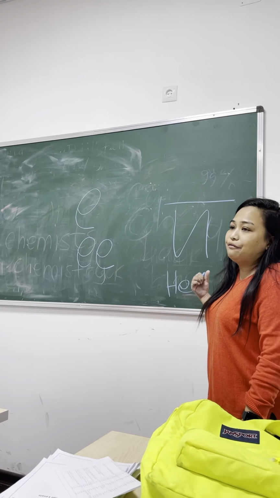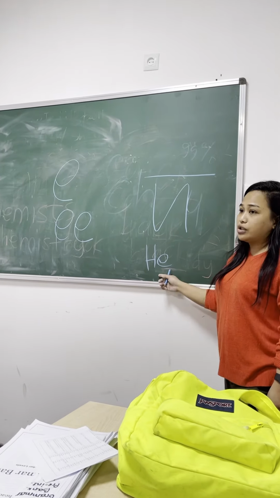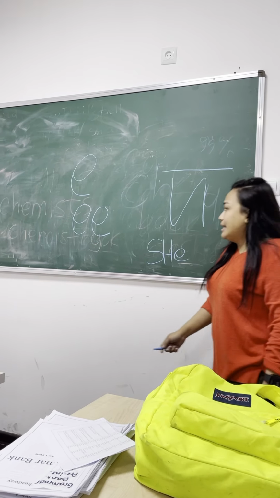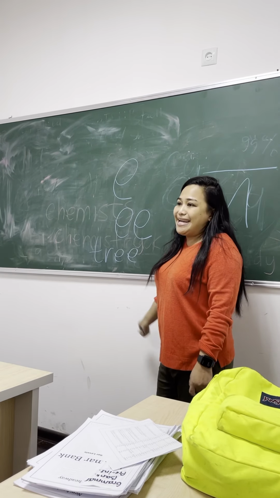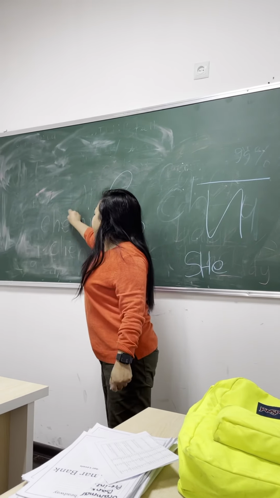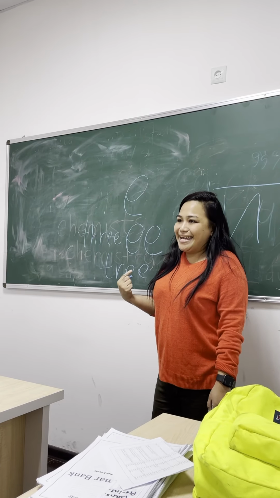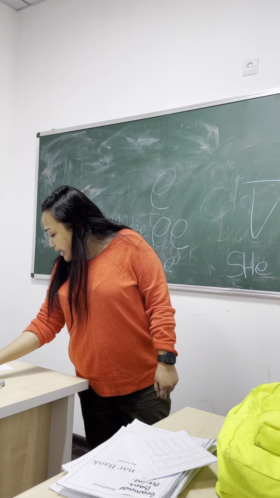He is Faridun. Do not say he. It should be he. Okay? He, she. And this one, tree. Tree. Okay? And if it is numeric 3, it will be 3. Did you understand? Yes. Okay, the next one.